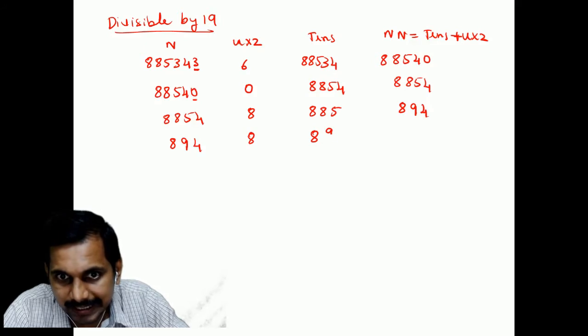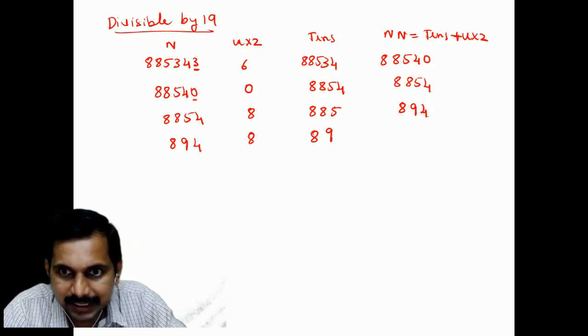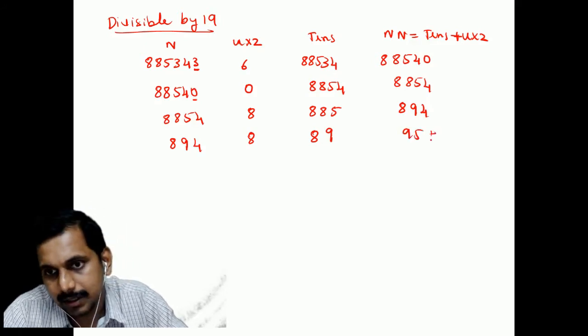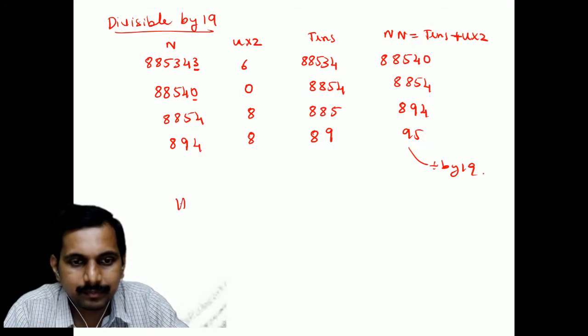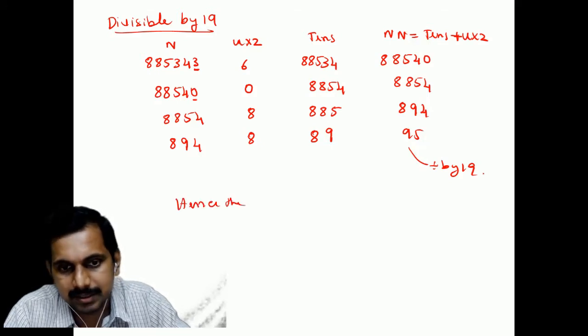So this is 89 here. So 8 plus 9 is 95 (89 plus 6 is 95), which is divisible by 19. So that is why this is divisible by 19. This is divisible by 19. Hence the number is divisible by 19.